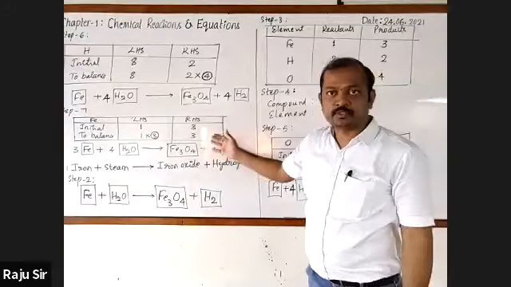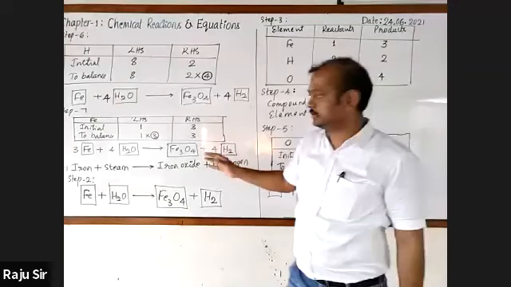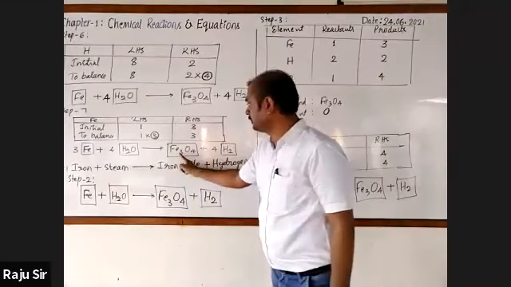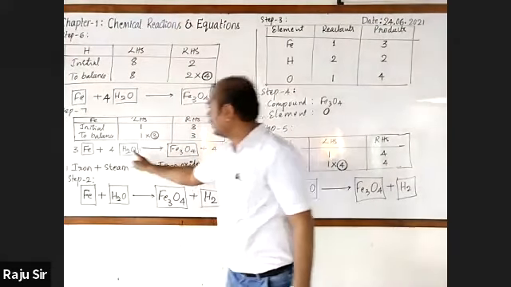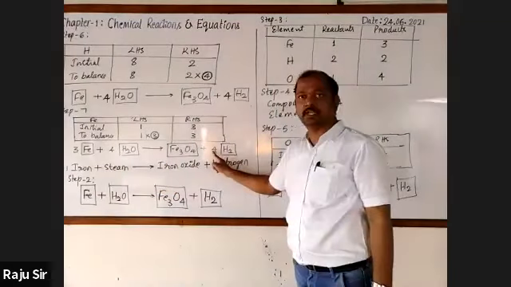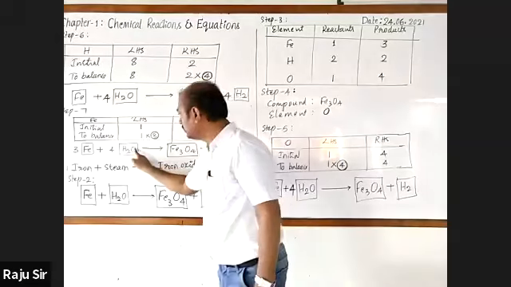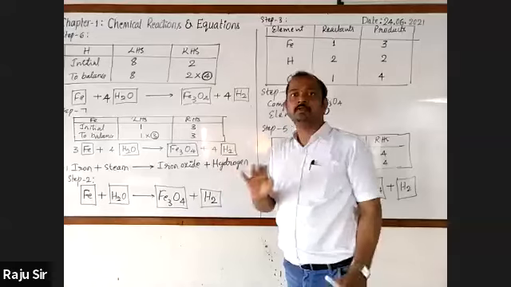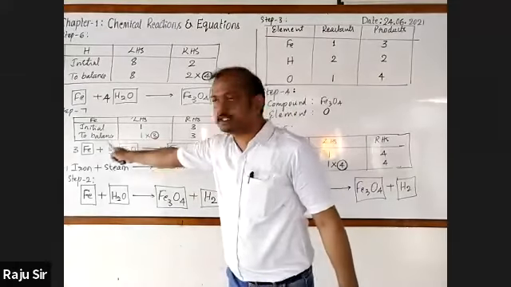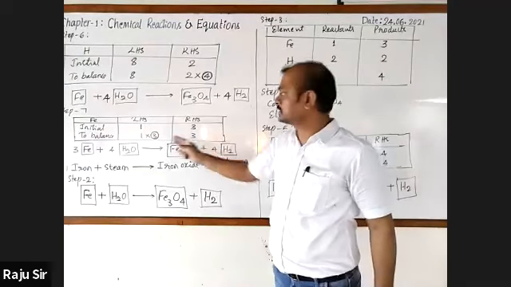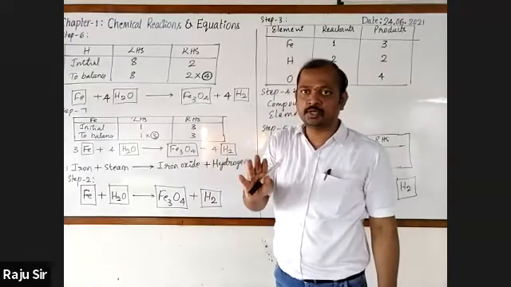Now, let's check whether it is balanced or not. Iron, 3 atoms here, iron, 3 atoms here. Hydrogen, 2 fours are 8 atoms here, 2 fours are 8 atoms here. Oxygen, here 4 atoms of oxygen, here oxygen, 4. So, the number of atoms of each element on the reactant side is equal to the product side. Hence, it is balanced. Understood?